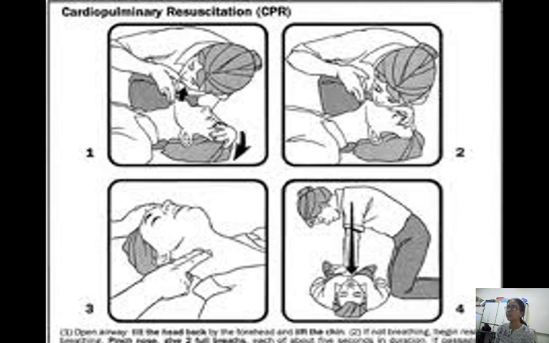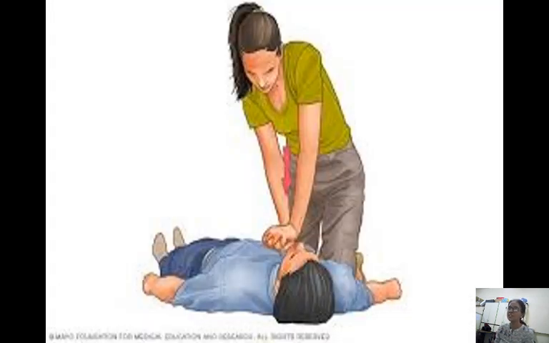Look at how the pressure should come from the upper body. And how many compressions should you do per minute? 100 to 120 compressions are done in a minute if you do not want to give artificial respiration. Otherwise, you can do 30 compressions and give 2 ventilations. So here, look how she is interlocking her fists and compressing the chest in between the nipples, and look at the pressure coming from her upper body. So this is the way you do CPR.